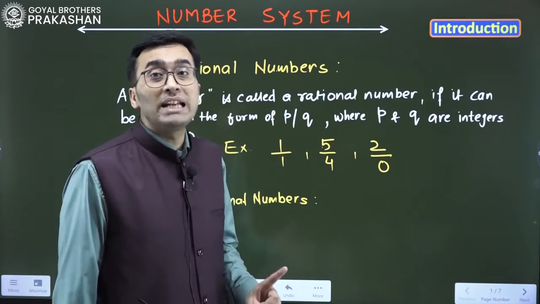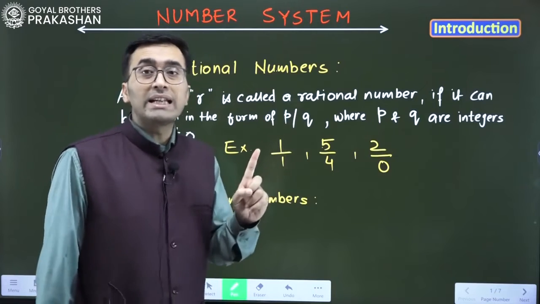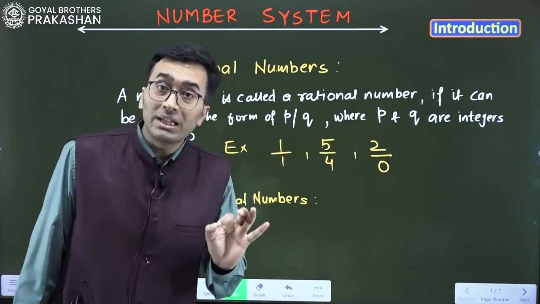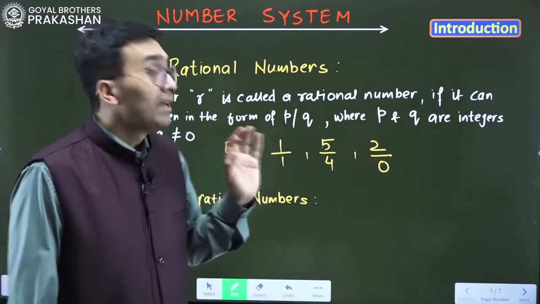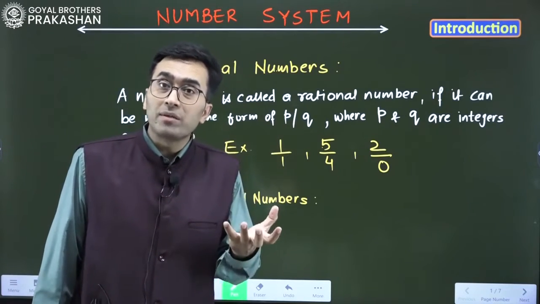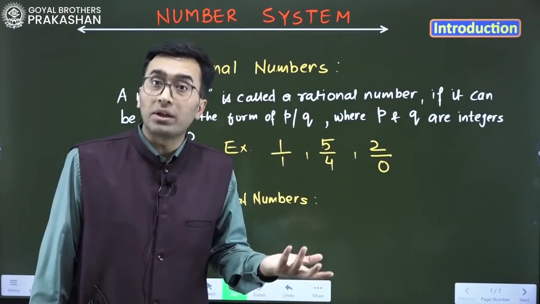No, it can't be a rational number because the denominator is 0. So whenever we are writing a rational number, the denominator can never be 0, because if the denominator becomes 0, the number is not defined. That fraction is not defined.